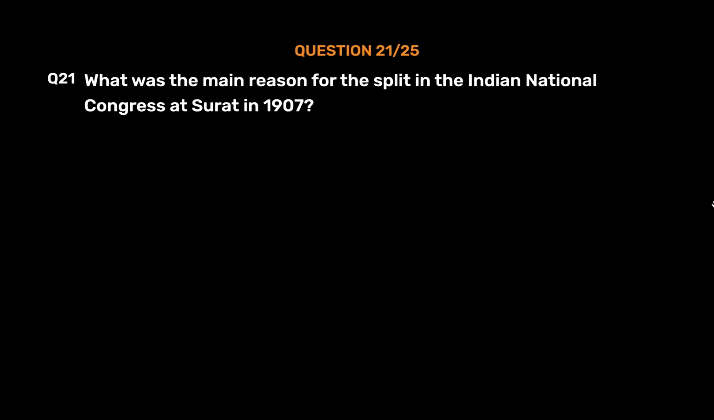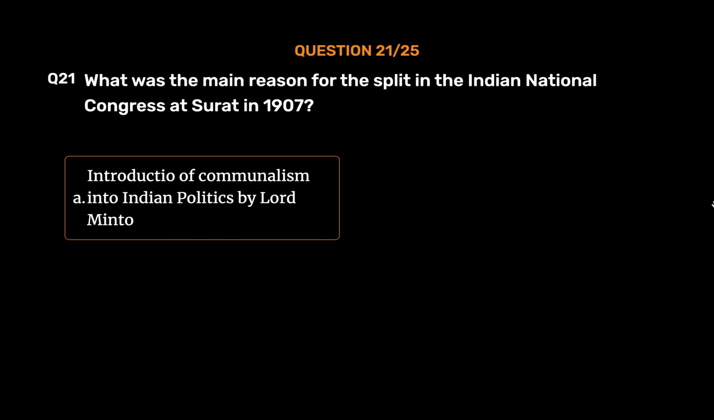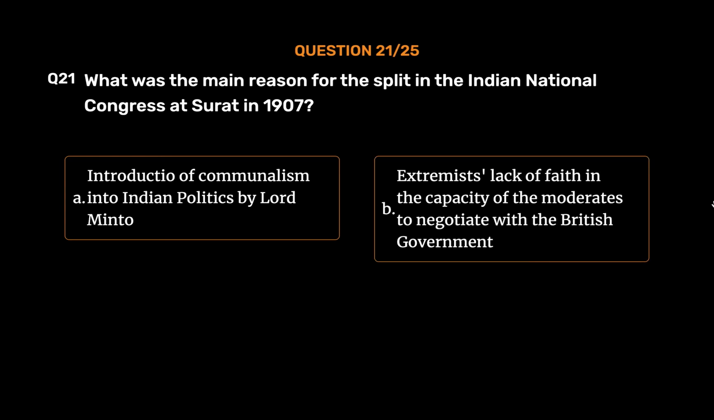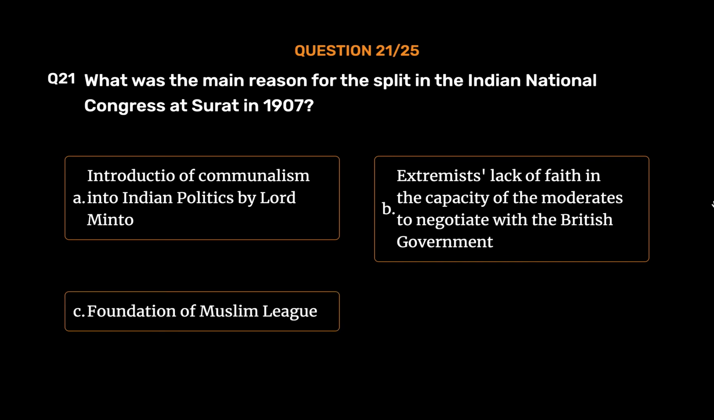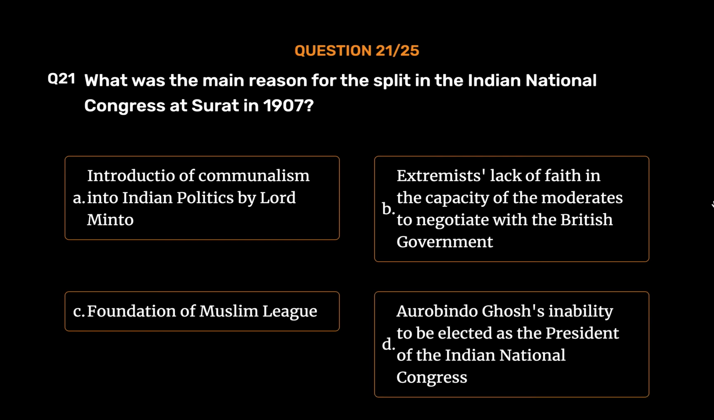Question number 21. What was the main reason for the split in the Indian National Congress at Surat in 1907? Option A. Introduction of communalism into Indian politics by Lord Minto. Option B. Extremists' lack of faith in the capacity of the moderates to negotiate with the British government. Option C. Foundation of Muslim League. Option D. Arvind Ghosh's inability to be elected as the President of the Indian National Congress.